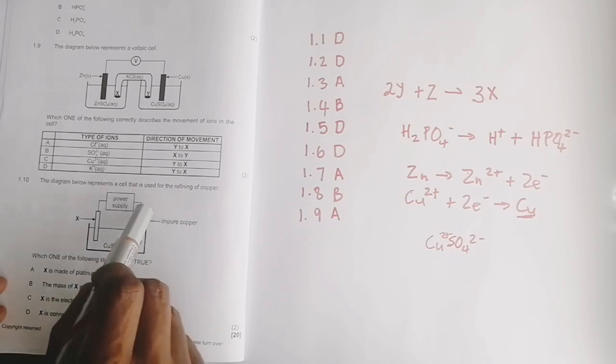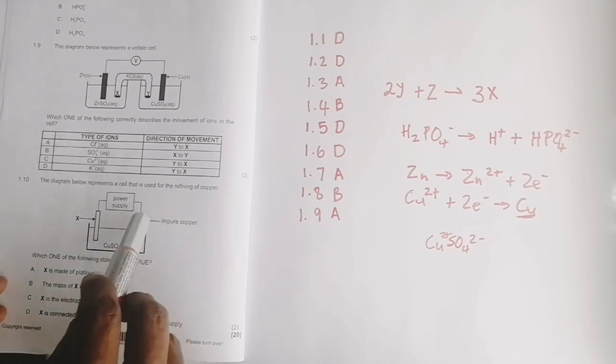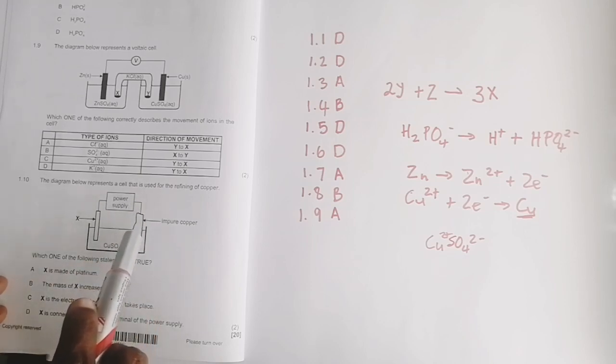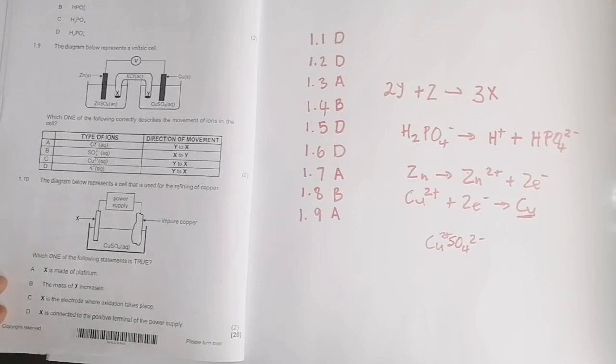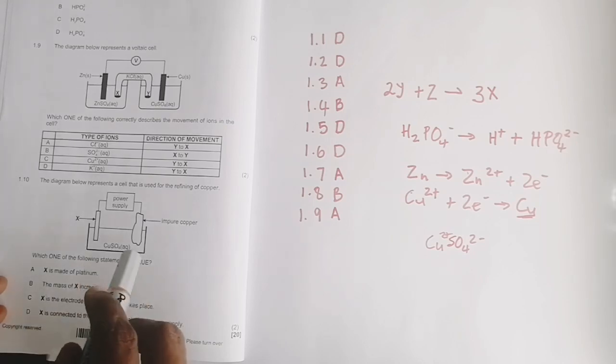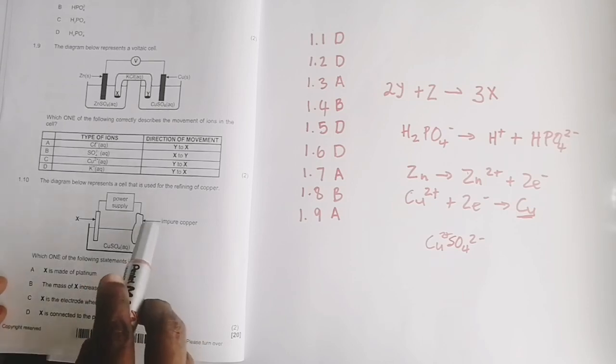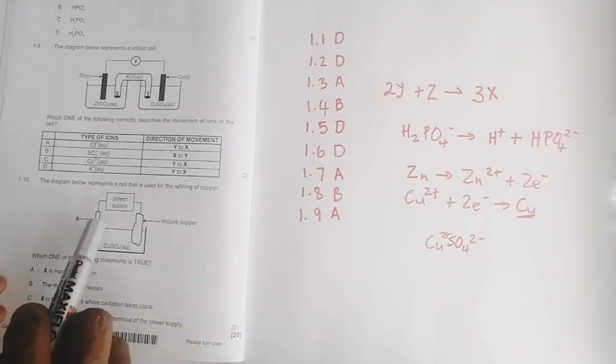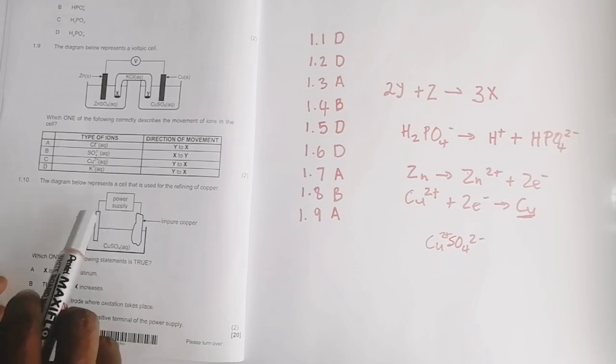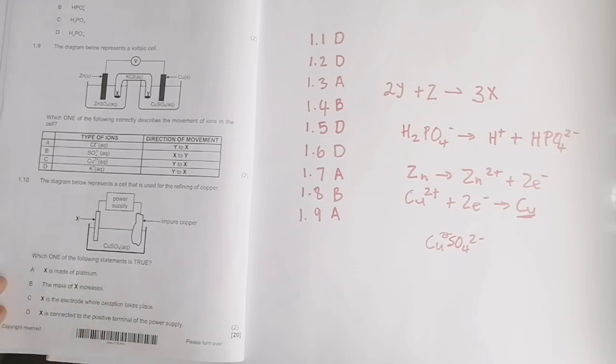Okay, in this case we want to kind of break this one down. All right, so what you do is that you connect this to the positive side of your power supply. In this case, remember that would now become your anode in a sense. Okay, that's where oxidation takes place, and in this case where you want to form the pure copper, that would be your cathode. It would be negatively charged. Okay, and in that case it would be used to purify that copper there. Now they say which one of the following statements is true.